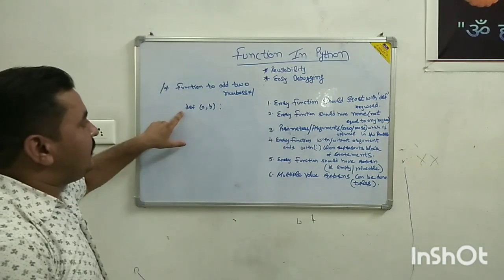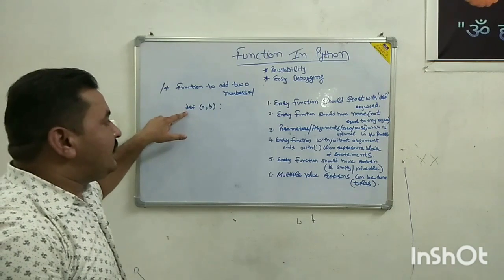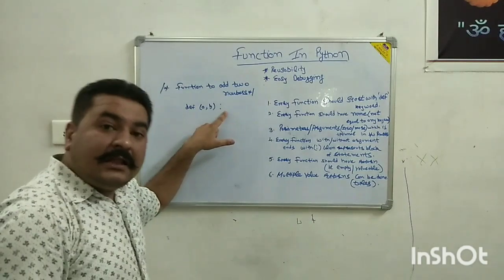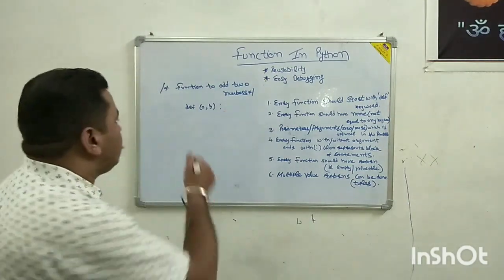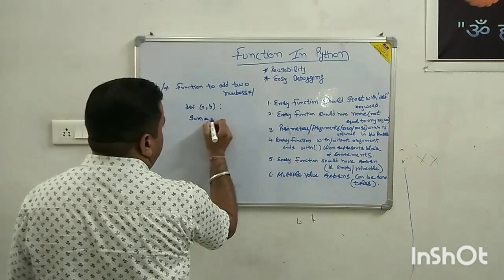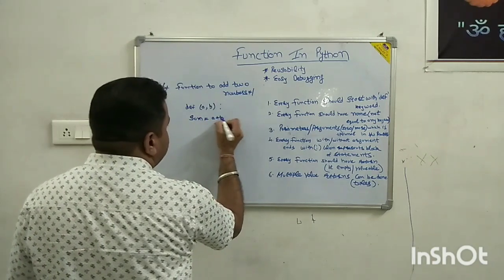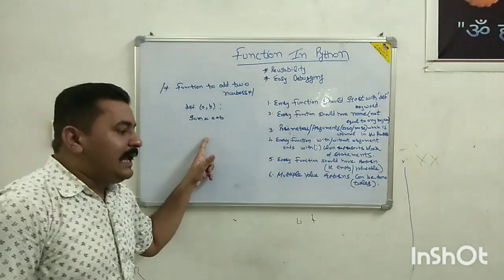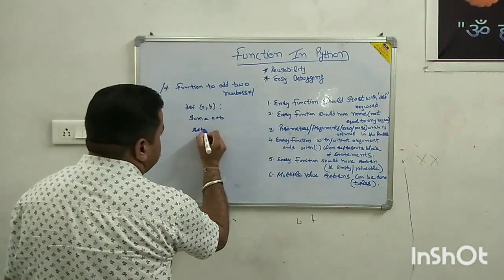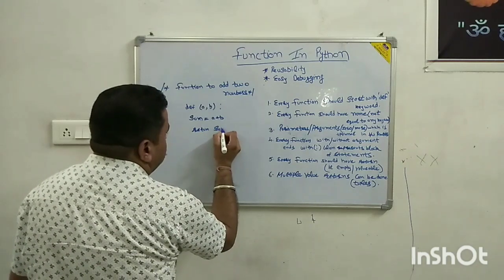So def is the keyword that defines a function, these are the parameters, and this is the block. Then sum equal to a plus b, then return sum.